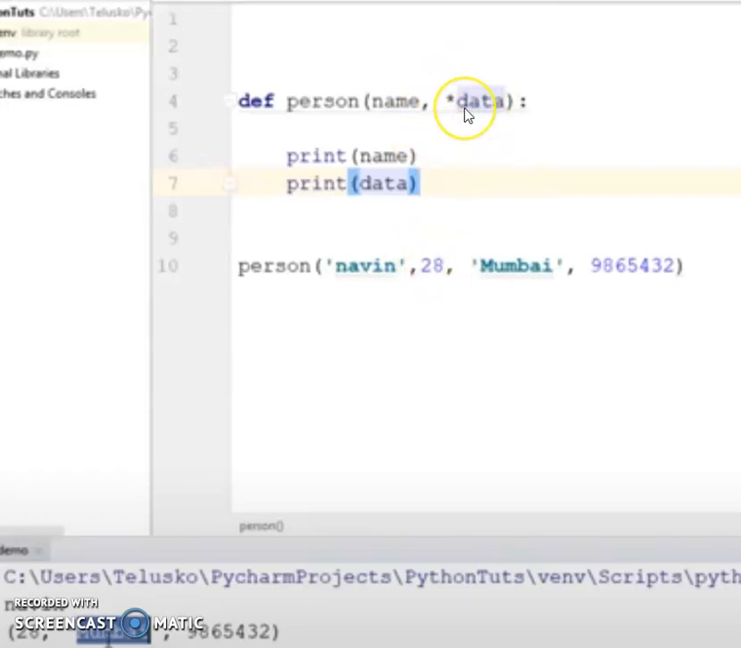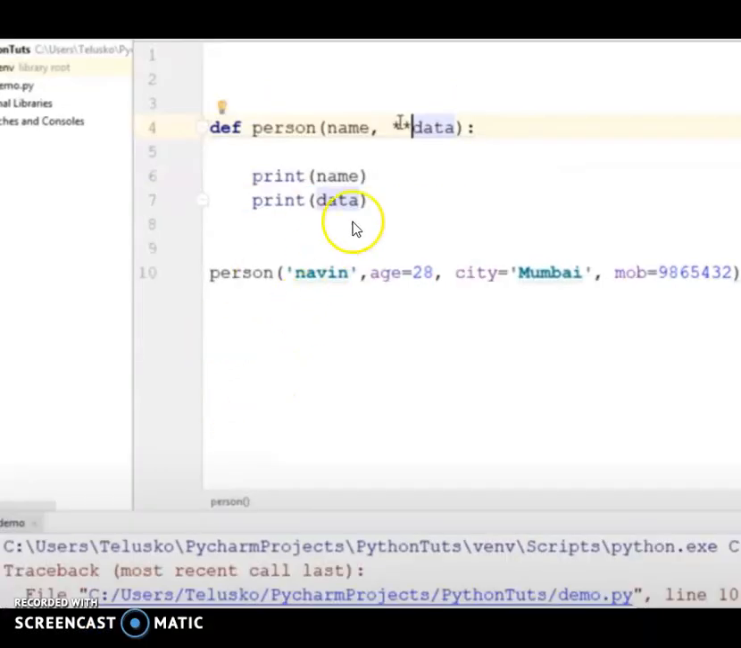Already it is variable length arguments, since I don't know how many arguments we are passing. Make it a keyword argument. By passing the keyword here, age equal to, it becomes like a dictionary, where we pass the key as well as the value. So I have included one more star to make it keyword variable length. I have given the keywords age equal to 28, city equal to Mumbai, mobile number equal to.